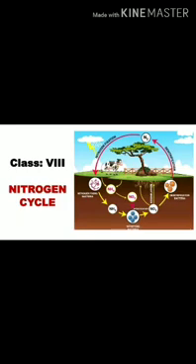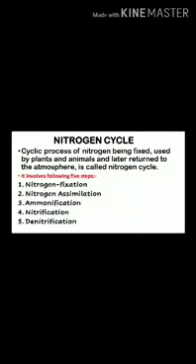As we have already learnt about the microorganisms and the groups, now we will study about the nitrogen cycle. So what is the nitrogen cycle? It is a cyclic process of nitrogen being fixed, used by plants and animals and later returned to the atmosphere. Basically, it is a cyclic process in which the atmospheric nitrogen gets converted into simpler forms for the absorption of plants, and it involves the following 5 steps.